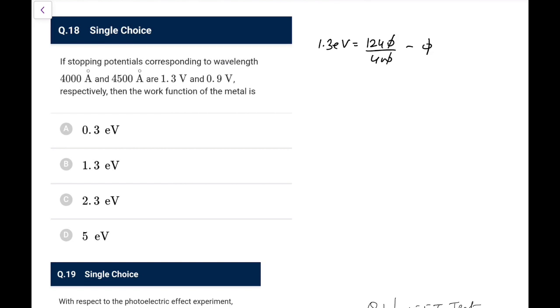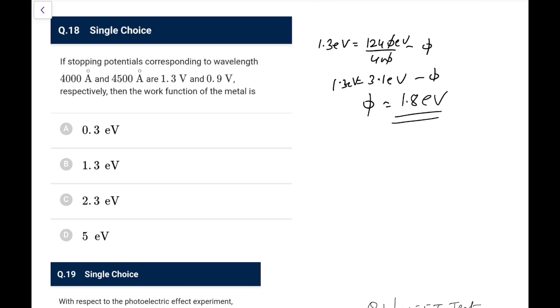So 1240 over 400 eV, that would be 12.4, that would be 3.1 eV, 1.3 eV minus phi, so phi is simply coming out to be 3.1 minus 1.3, so it comes out as 1.8 eV as per my calculation, but there is no such option provided here. So again, what mistake I have made, it's tough to recollect, tough to comment. I think this is fine enough.